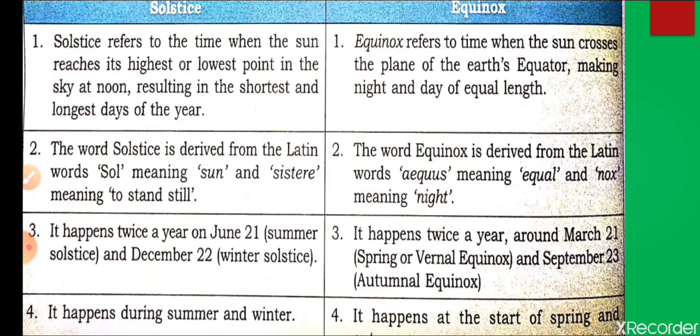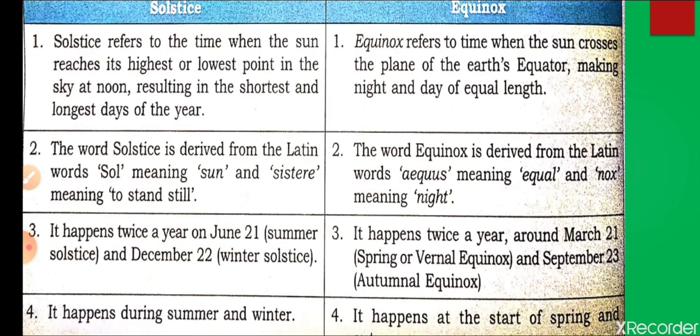But if we are discussing the equinox, the equinox means that the earth receives equal length of day on both hemispheres, or the sun rays reach the northern hemisphere as well as the southern hemisphere equally. That comes two times in the year, spring as well as autumn: 23rd September and one more in March, 21st of March.